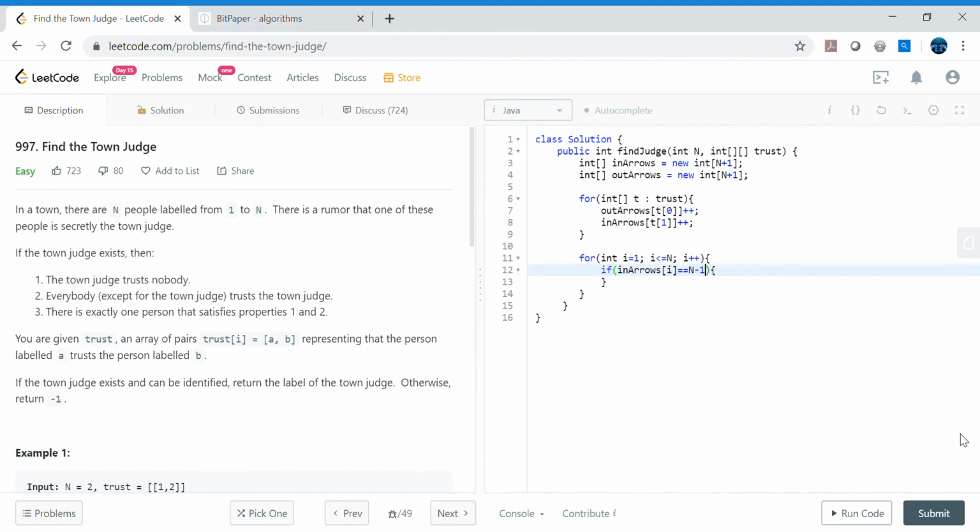So let's go ahead and do that same thing. So out arrows, and then, sorry, this is i, that should be 0. All right, if it is meeting this condition, then go ahead and return i, and that will be the candidate, that will be the town judge. Otherwise, if we could not find the town judge, let's go ahead and return -1.